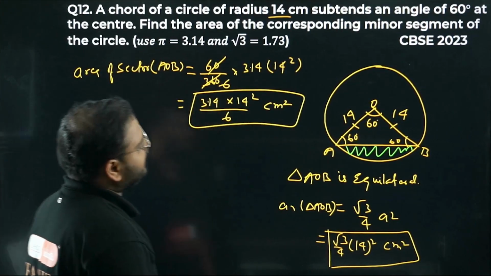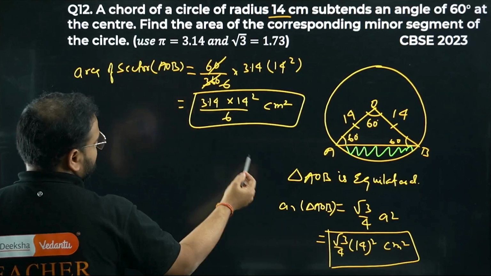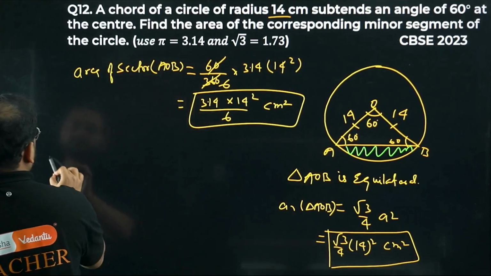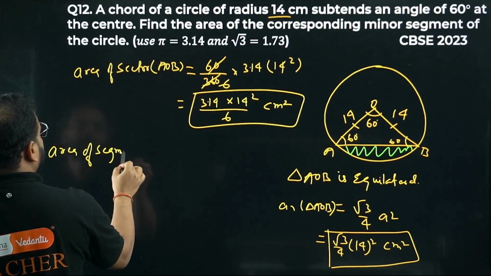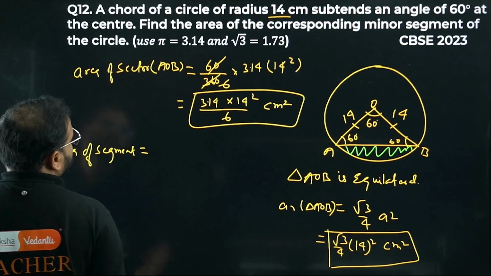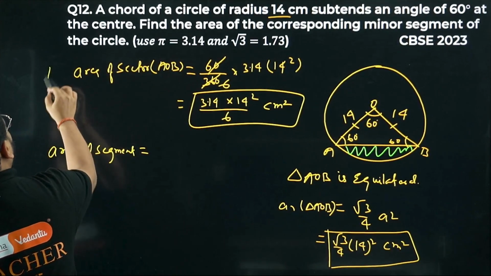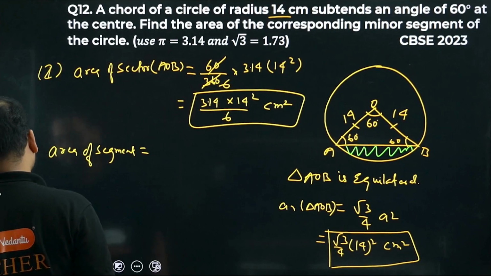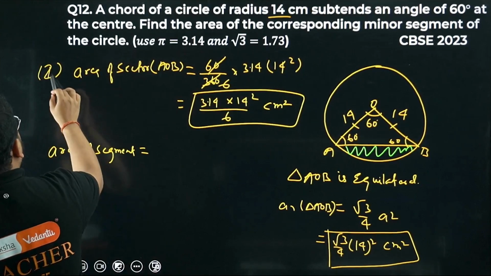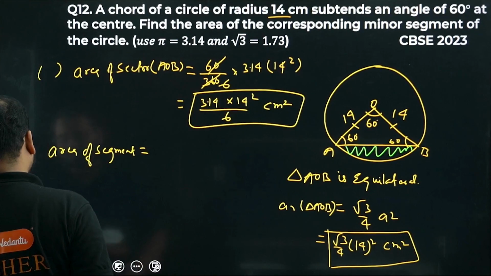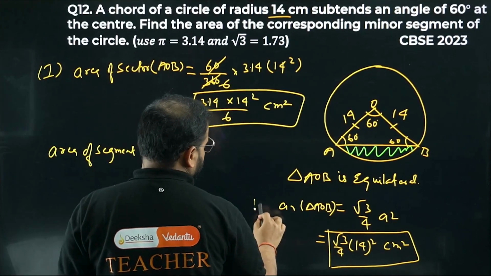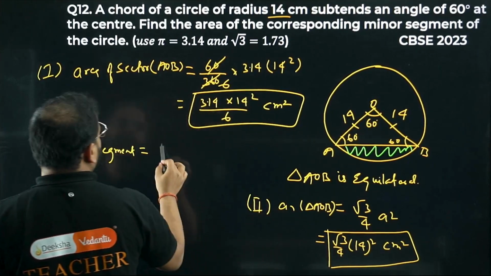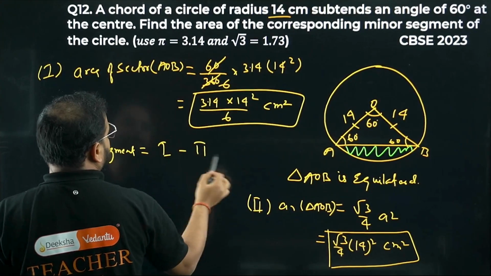Now we are looking to find the area of the segment AB. If I call this area 1 and this area 2, then basically I have 1 minus 2.